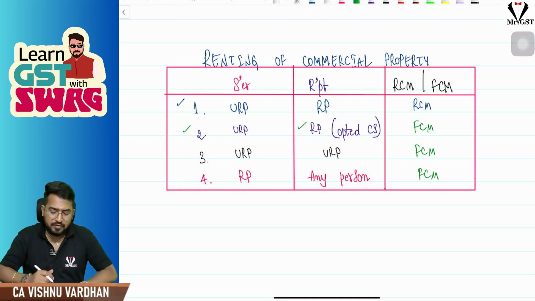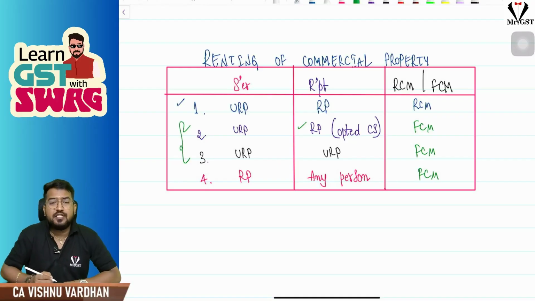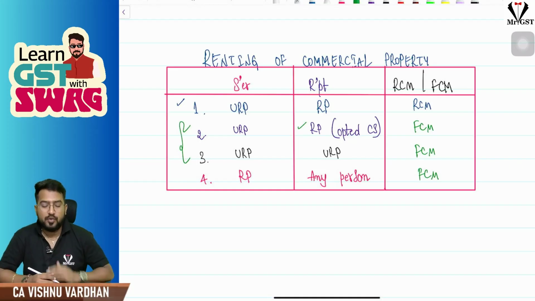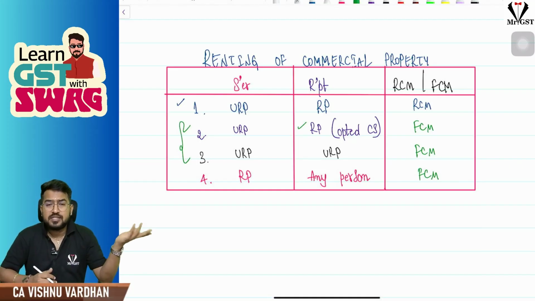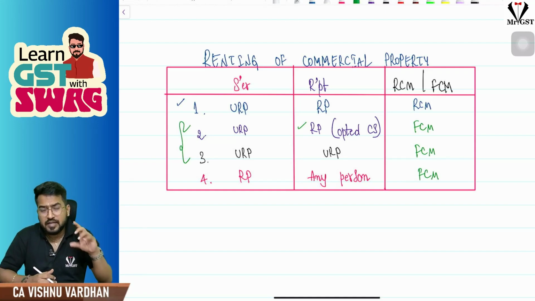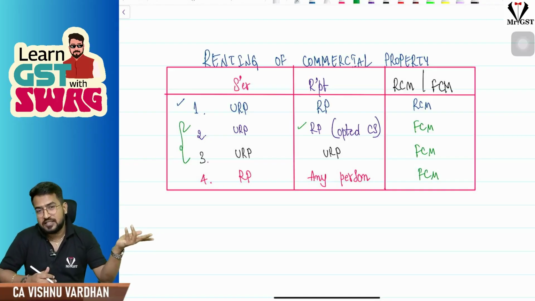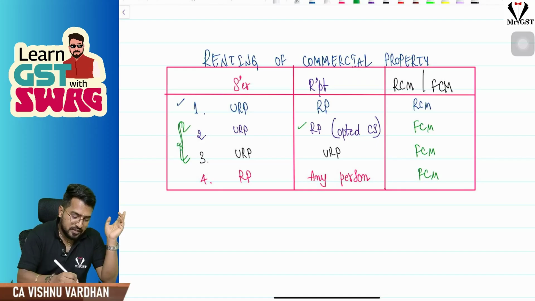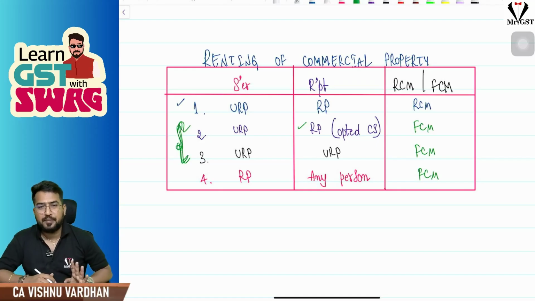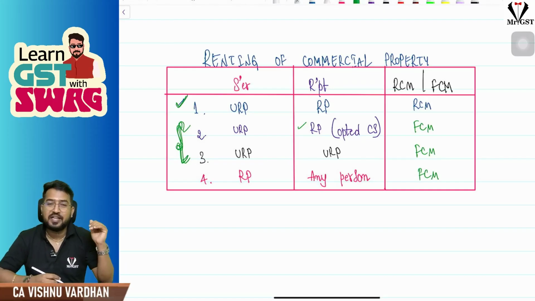Correct? Registered supplier, straight away FCM. So in the second and third cases, you will get a doubt. Sir, if the supplier is an unregistered person, you are saying FCM, who will pay GST? Nobody will pay GST. That means it is taxable, but there is no person to collect it and give it to the government. It is just like drinking tea: it is taxable if you drink tea in a hi-fi restaurant, but if you are drinking tea at a roadside tea stall, it is taxable, but there is no person to collect GST and give it to the department. So the second and third cases are like drinking tea at a roadside tea stall. First case, of course, roadside tea stall only, but a registered person is going and drinking, so RCM.